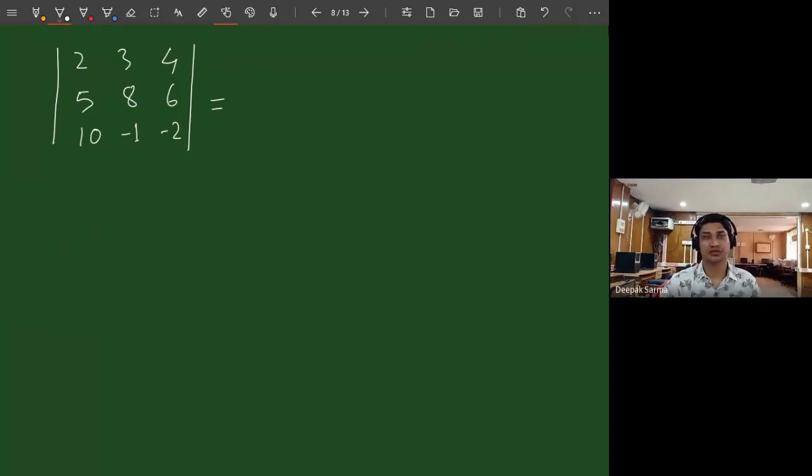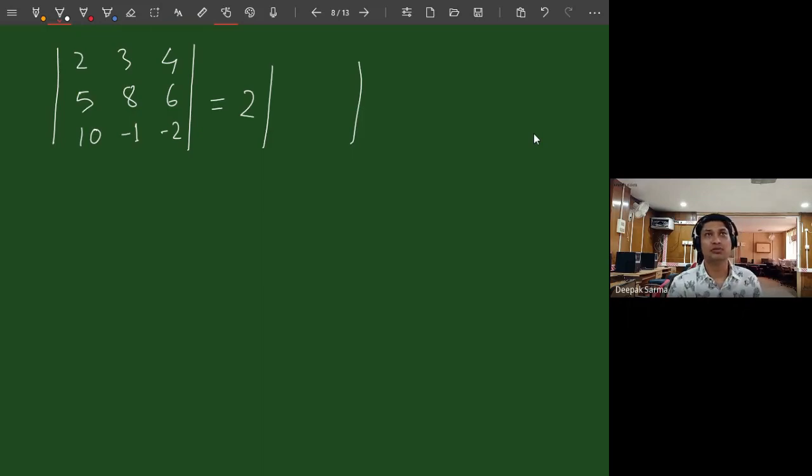Suppose I choose the first row. If I choose the first row, you can see which one is the first row. It is 2, 3, 4. Do you see? 2, 3, 4 is the first row. So if I choose the first row, what do I have to do? The first entry is 2. Now I have to multiply 2 by a determinant. What is that?